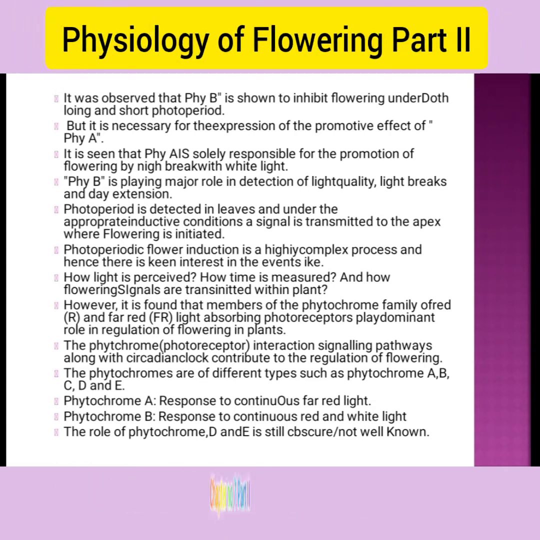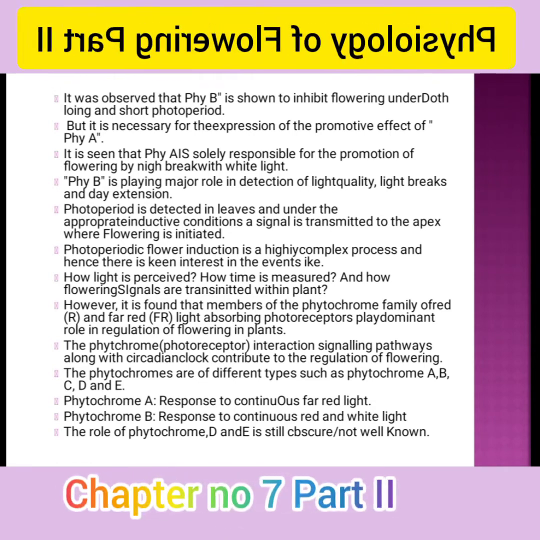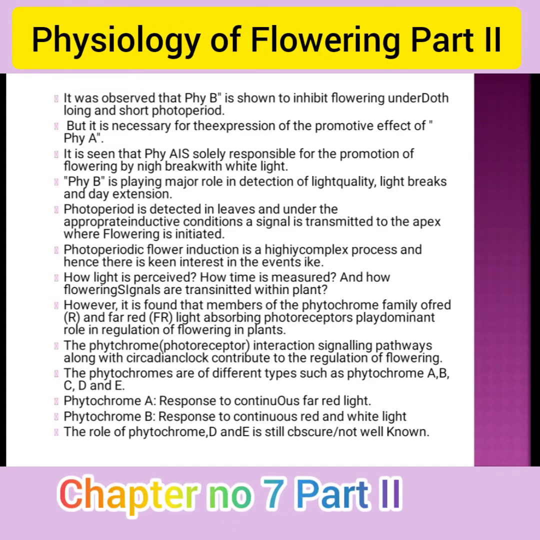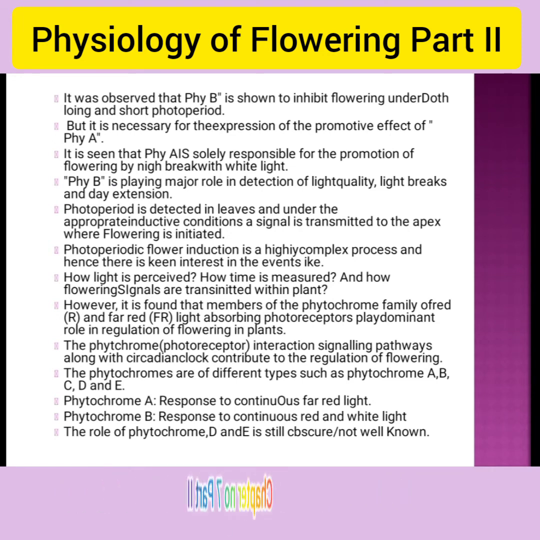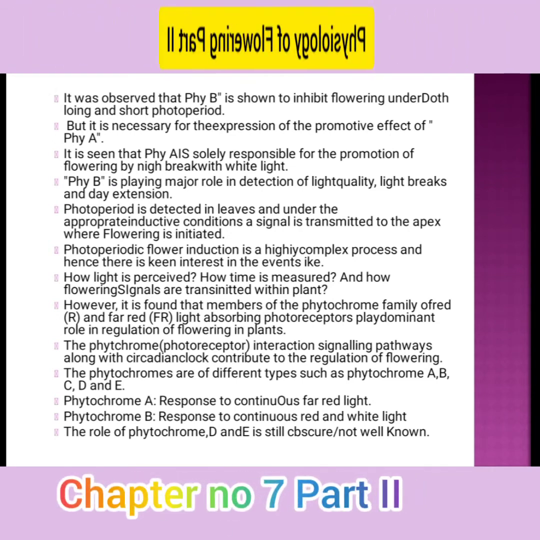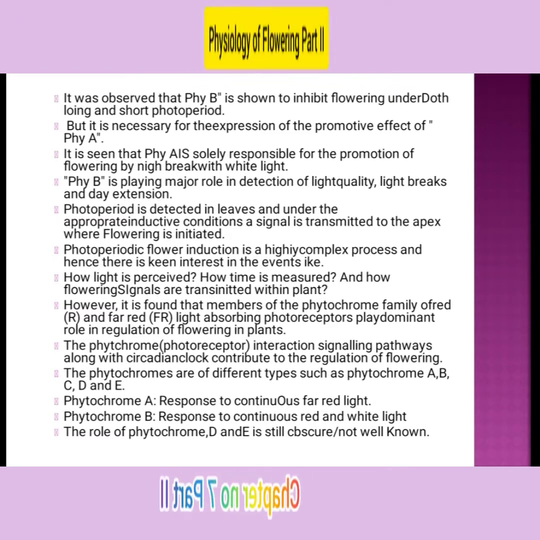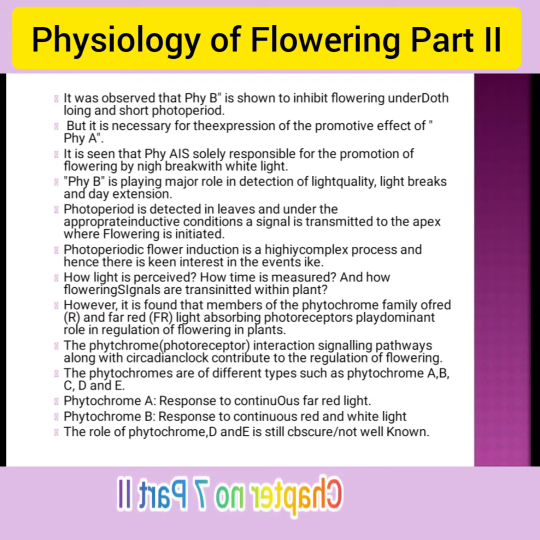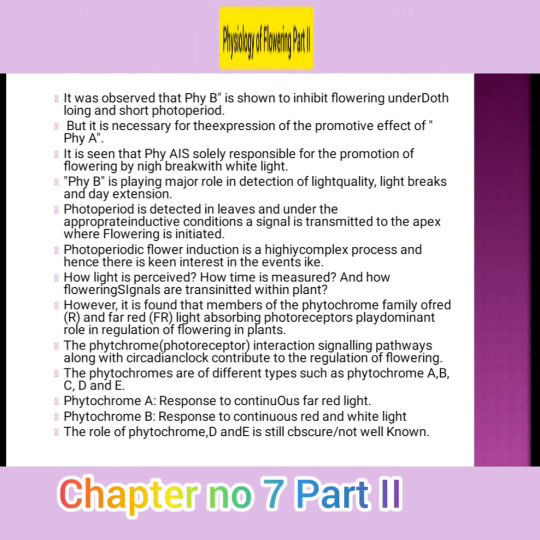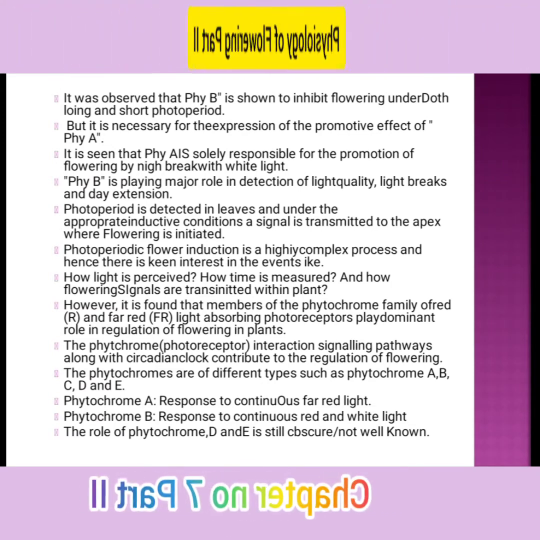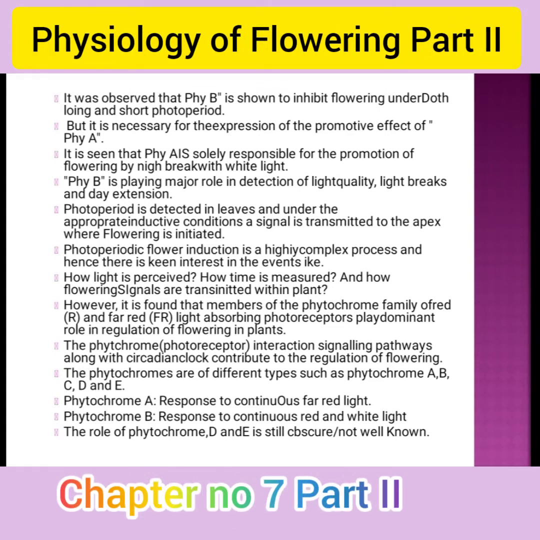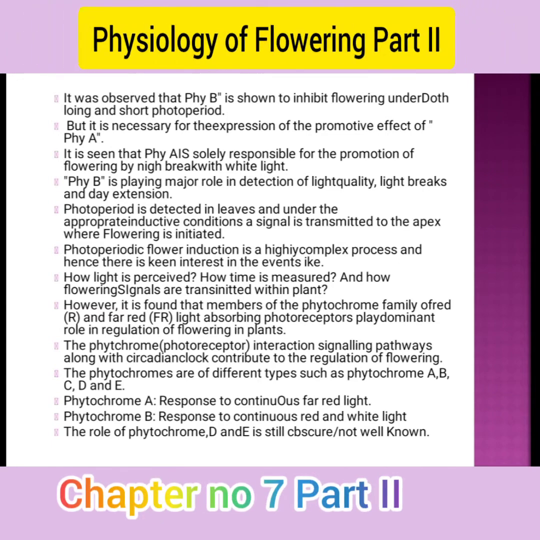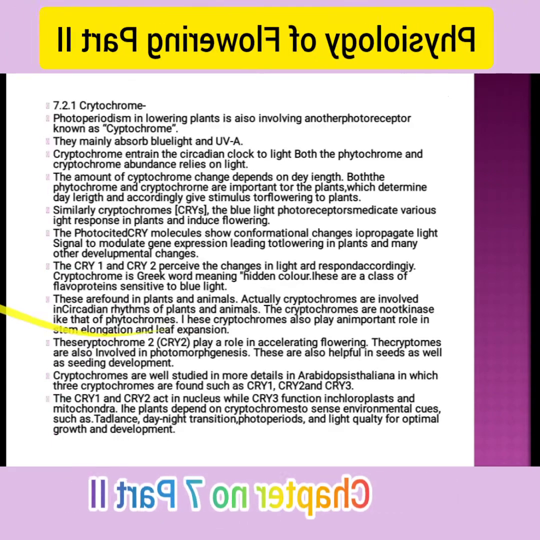Phytochrome interaction in the signaling pathway, along with the circadian clock, contributes to the regulation of flowering. There are different types of phytochrome: A, B, C, D, E. A responds to continuous red light, B responds to red and white light, and the roles of D and E are still not well known. That is known as the phytochromes.